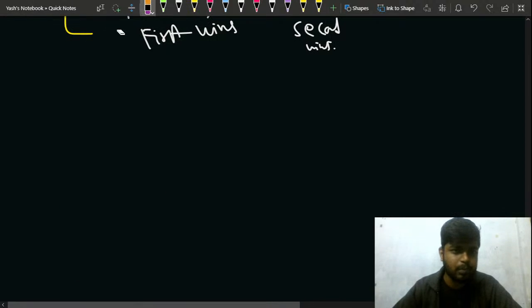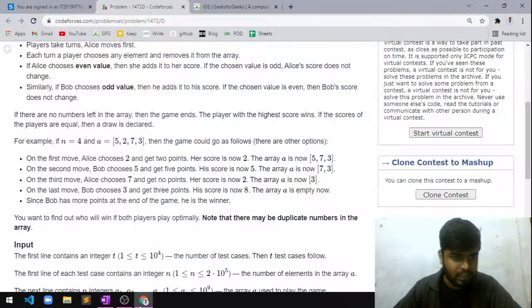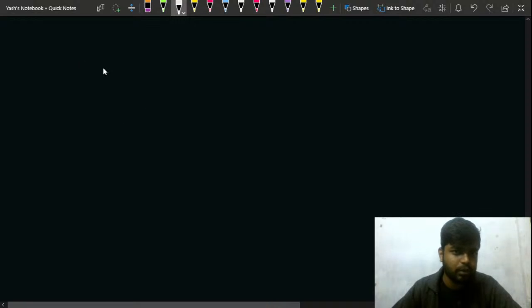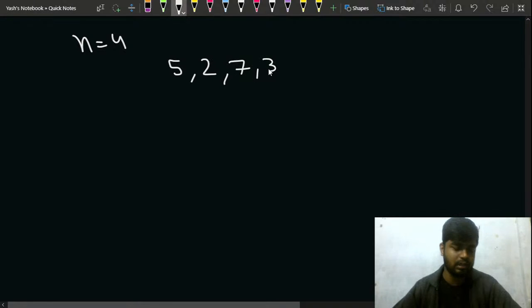Let me make some space for us. Okay, perfect. Let's write the array: 5, 2, 7 and 3. So n is 4 and the array is 5, 2, 7 and 3. In this case, what will you do?